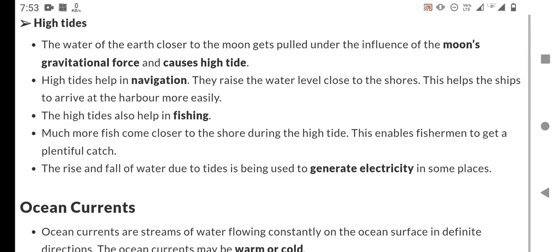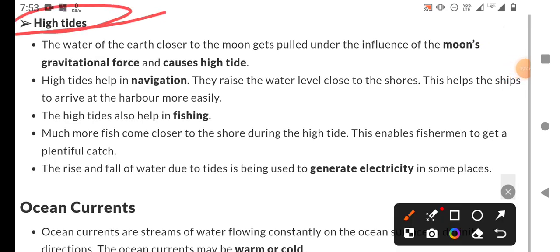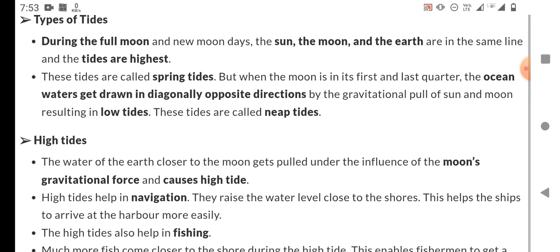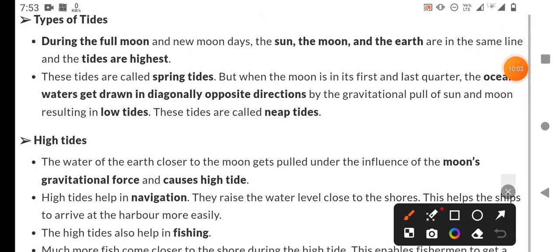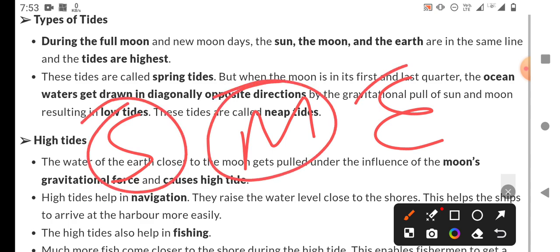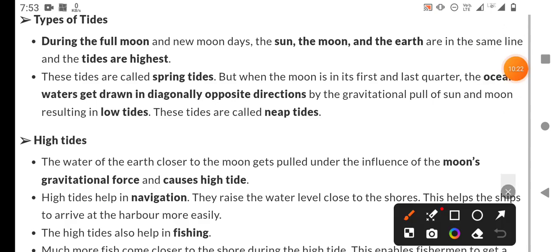And high tides: the water of the earth closer to the moon gets pulled under the influence of the moon's gravitational force and causes high tides. You should remember this in a very simple way. If the sun, moon and earth are in a straight line, the gravity of the moon and sun is very high, so the water moves towards the moon.